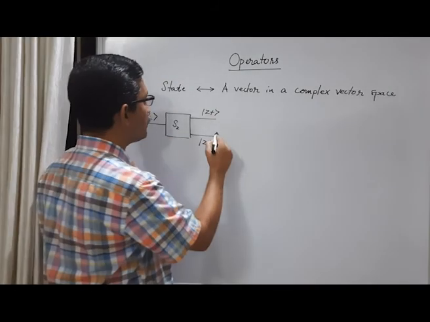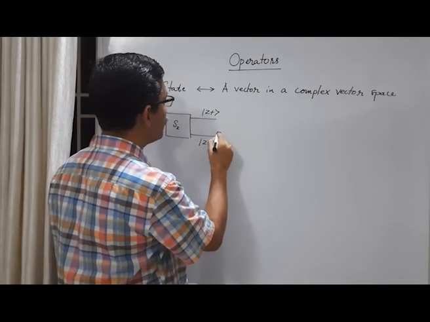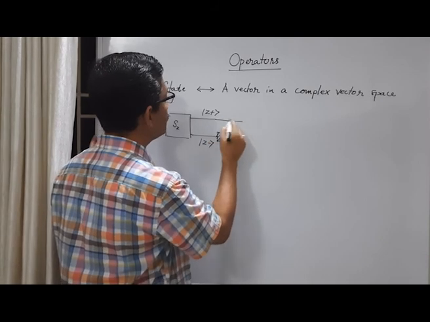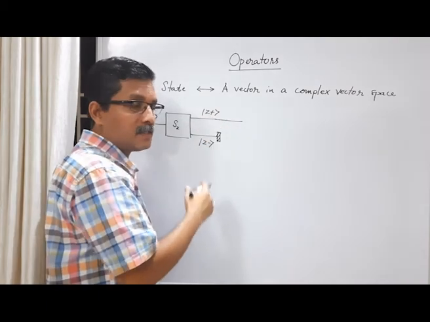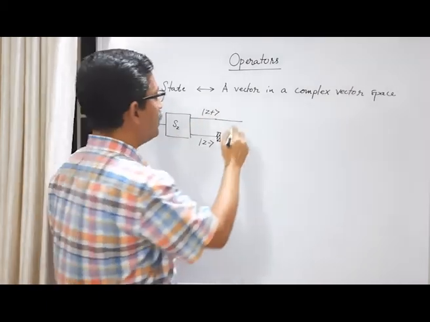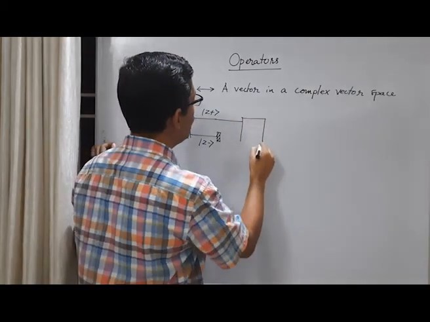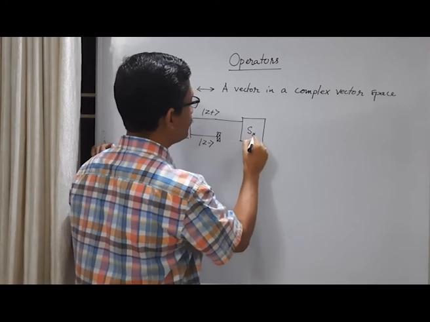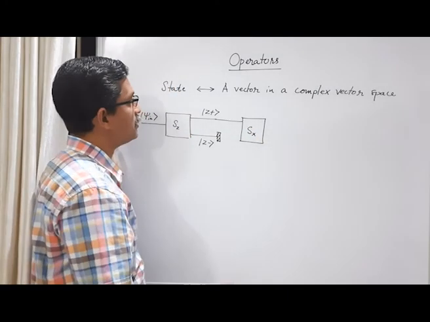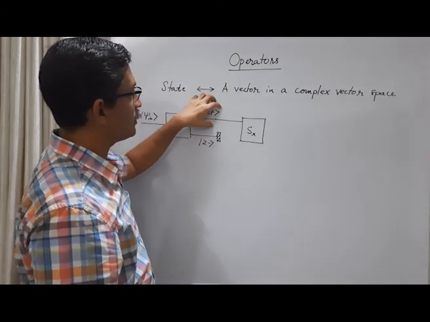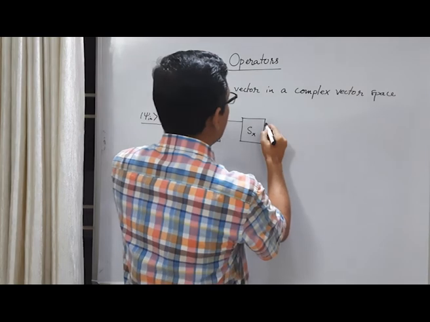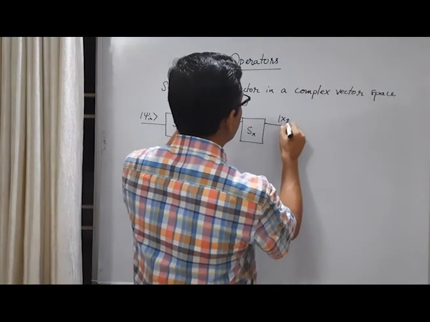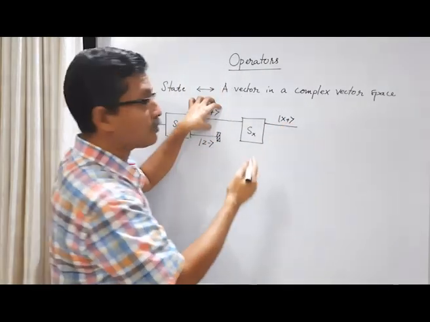Again, consider another state. Suppose this is blocked here, and taking this z plus, nearly half the beam are in z plus state with sz equal to plus h cross by 2. Now suppose we measure the x component of the spin. Then nearly 50% will be in x plus state with sx equal to plus h cross by 2.